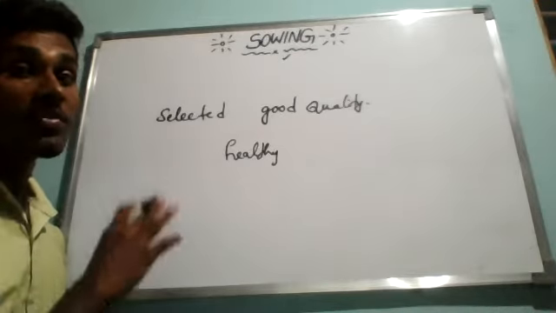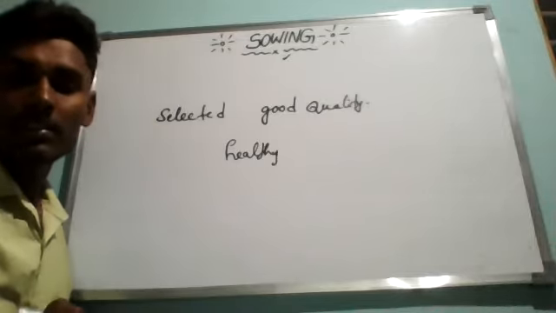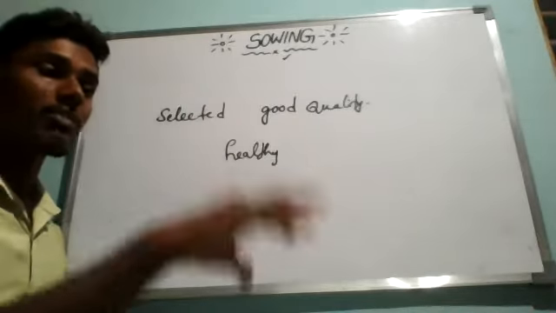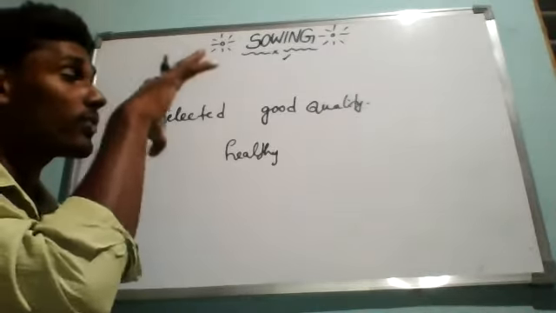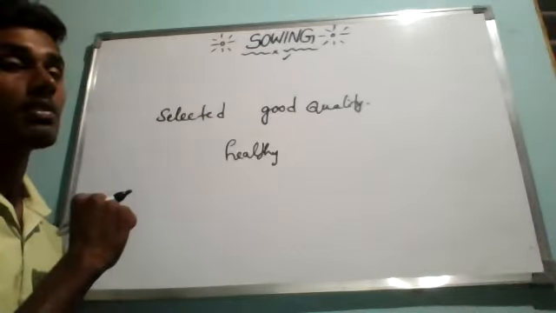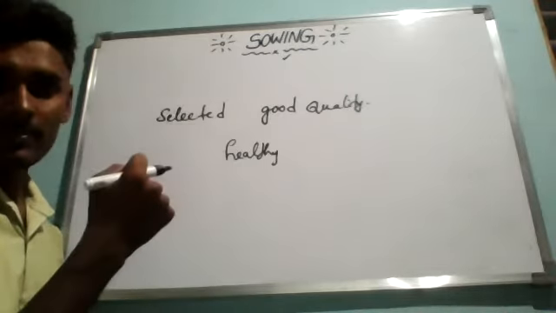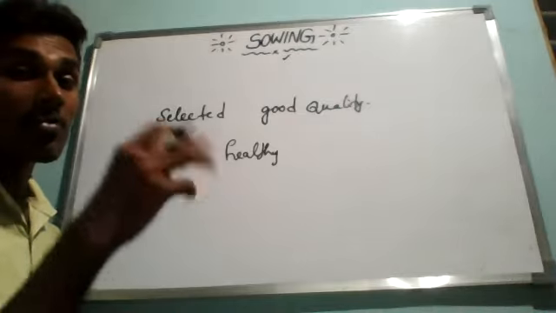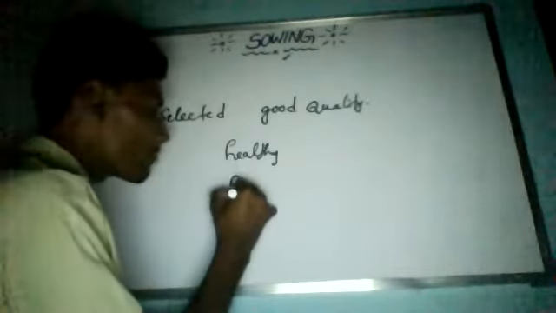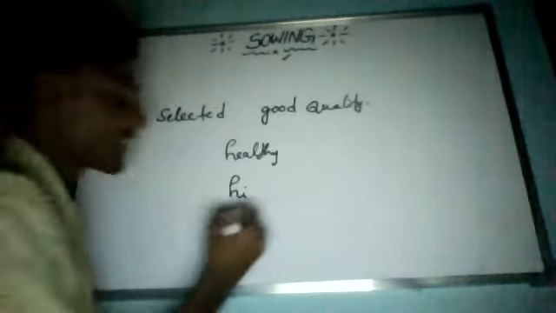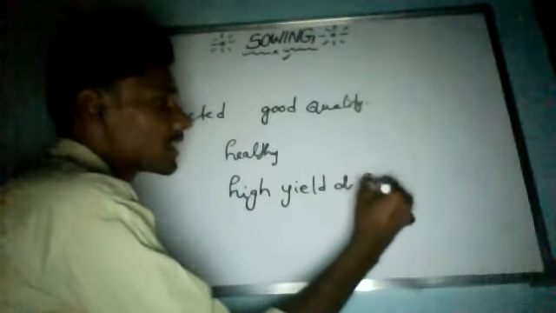The farmers prefer to use seeds which give high yield of food grains. Everybody desires that. If you are doing some work, you expect some profit from that. So farmers who want to do crop production always expect, not accept, and they always prefer to use seeds which give high yield, meaning more food grains.